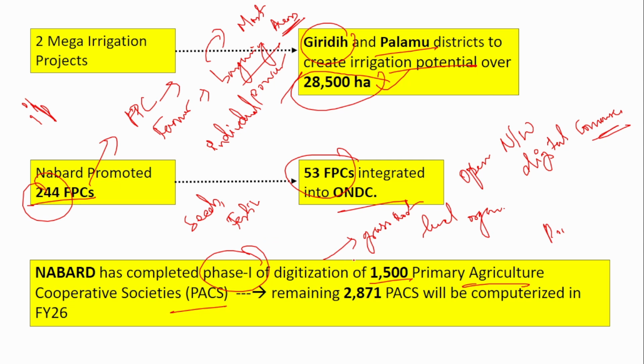Now if you see, NABARD has completed digitization of 1500 PACs on a common software. By digitization, I mean that a common software will be available for all the PACs, just like public sector banks like SBI or Punjab National Bank, they have a software. All this disbursement, all things will take place digitally. All this will be stored also, so it will be easy for them to retrieve and manage. That is why this was also introduced in PACs, and 1500 have been digitized, and the remaining 2871 will be computerized in financial year 2026.